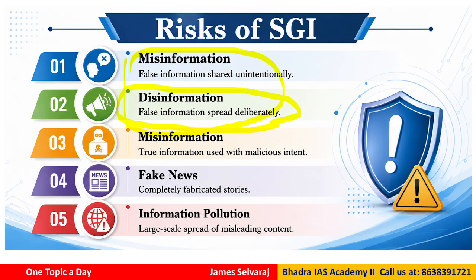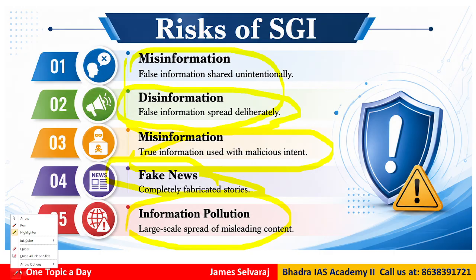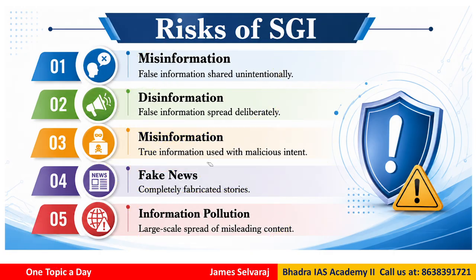This is purposely done, spreading some unnecessary information. And true information used with malicious intent is also possible under misinformation. Fake news, this is very popular, everybody is familiar. Then information pollution, like unnecessary, unwanted information can be spread.